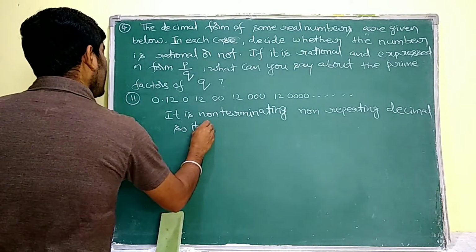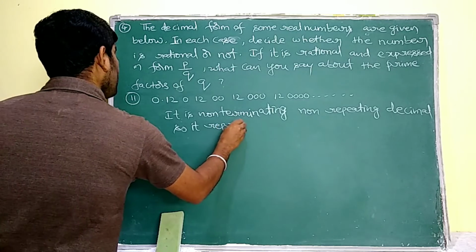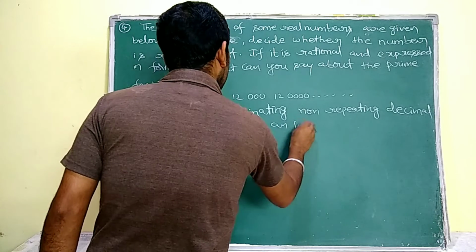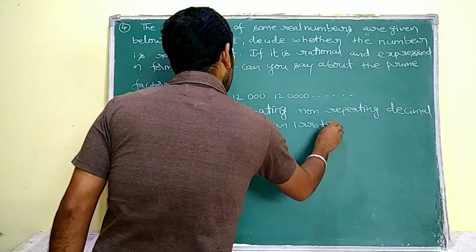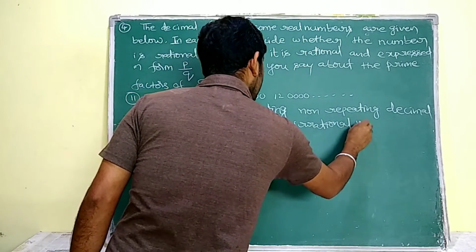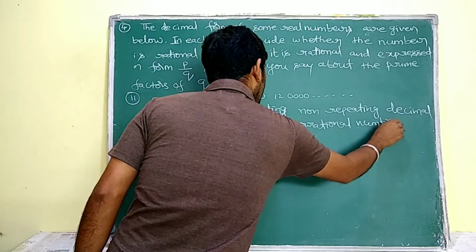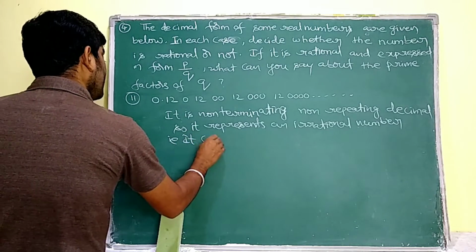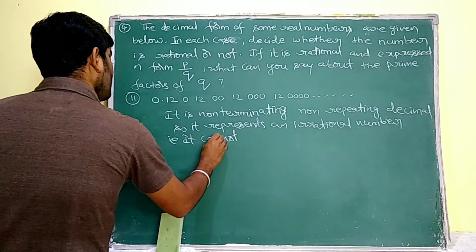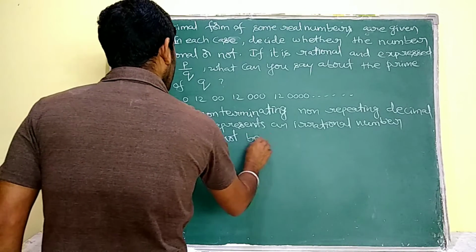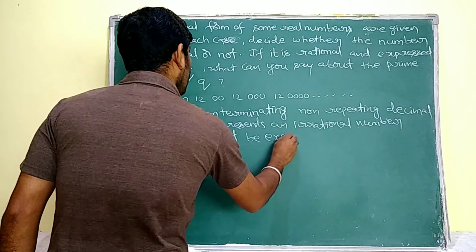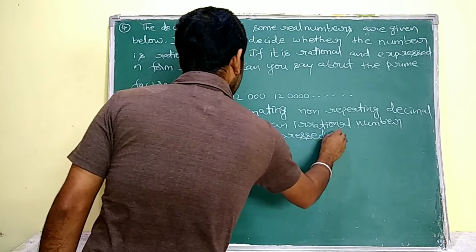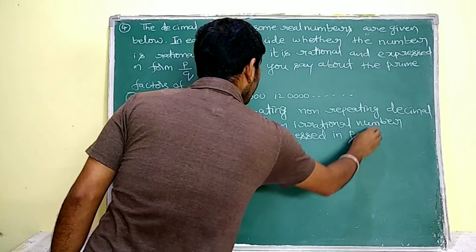So it represents an irrational number, that is, it cannot be expressed in p by q form.